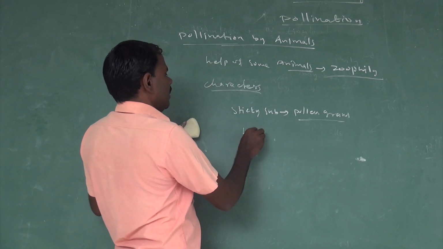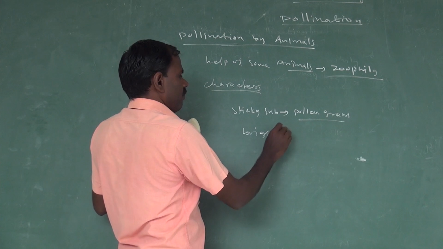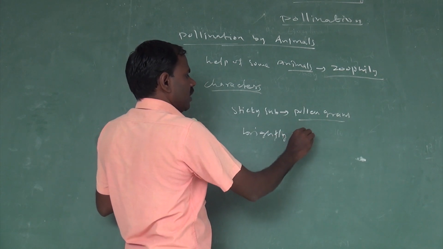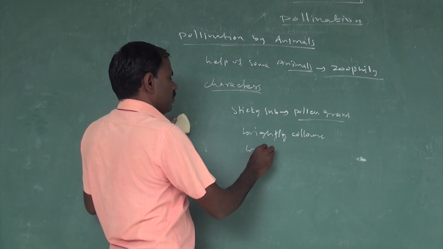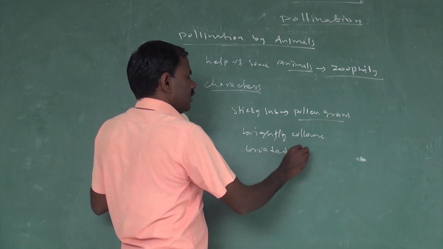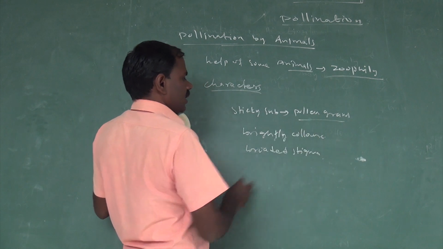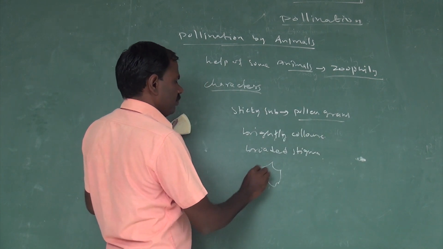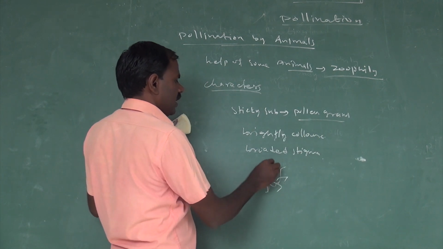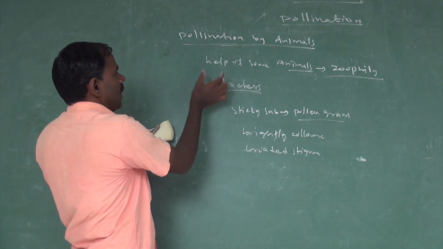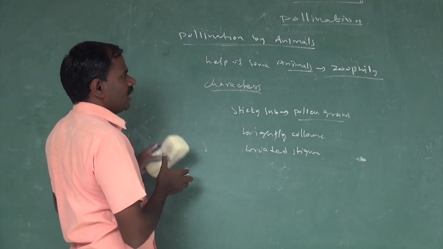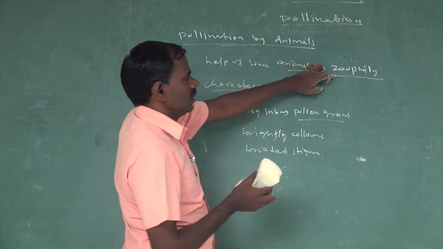Brightly colored pollen grains. For example, Xanthium fruits are transferred from one animal to another. That process is called pollination by animals, with the help of some animals, for example zoophily.